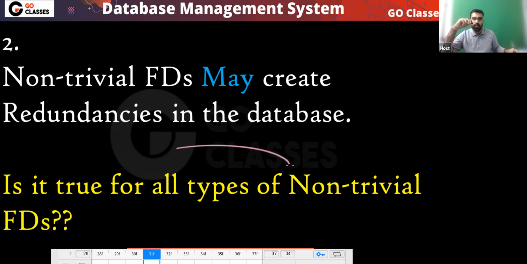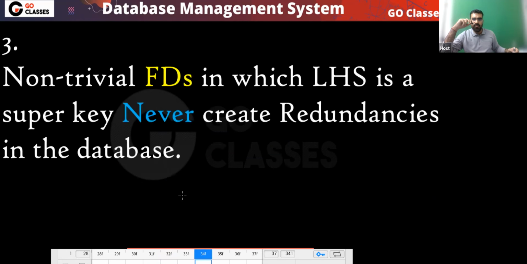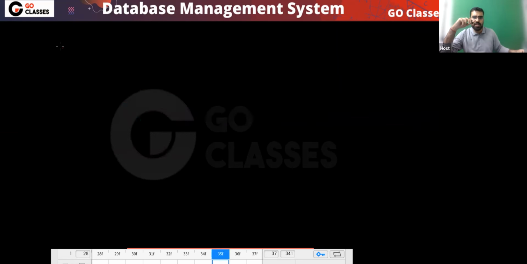But is it true for all types of non-trivial FD? Can I say all the non-trivial FDs will create redundancy? Which non-trivial FD can never create redundancy? Where LHS is a super key. Yes or no? A non-trivial FD in which LHS is a super key will never create a redundancy. So this is a simple point.